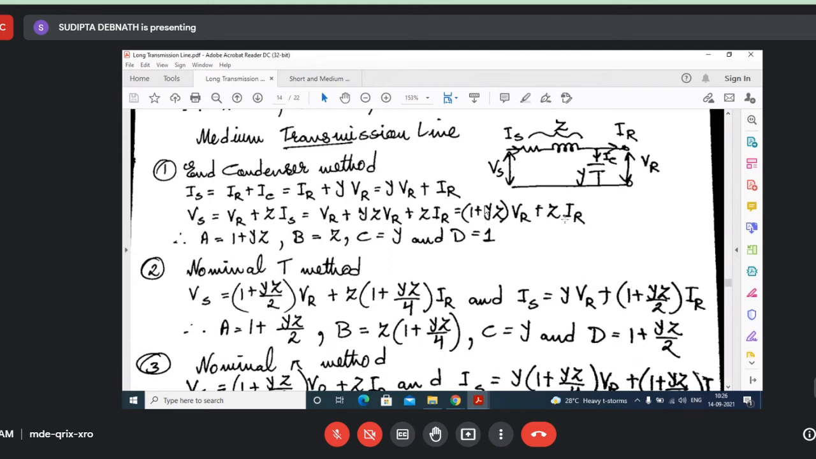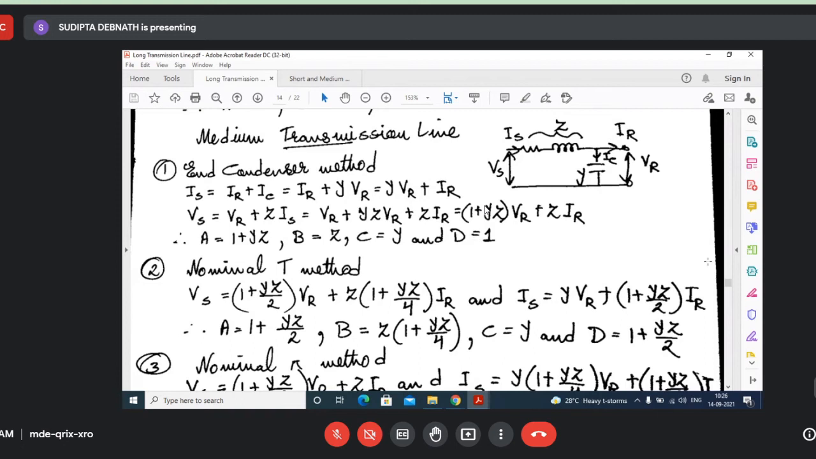So this one will be the equation. This one will be A, this one will be B. So A is this one, B is this one. Now for all networks, AD minus BC equal to 1. You can verify. But for symmetrical networks, only A equal to D. For this unsymmetrical network, A is not equal to D.